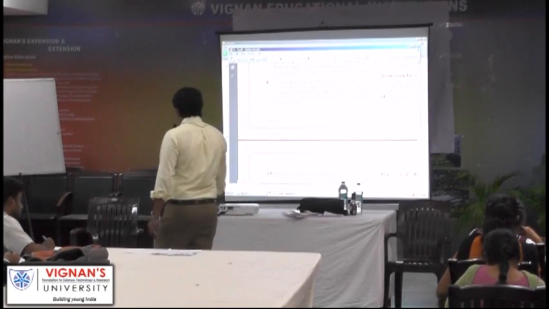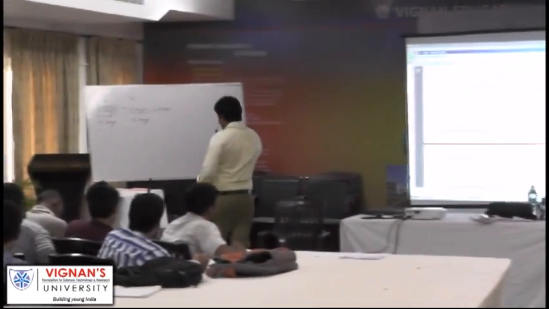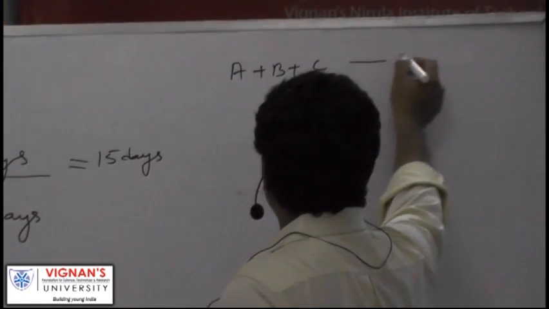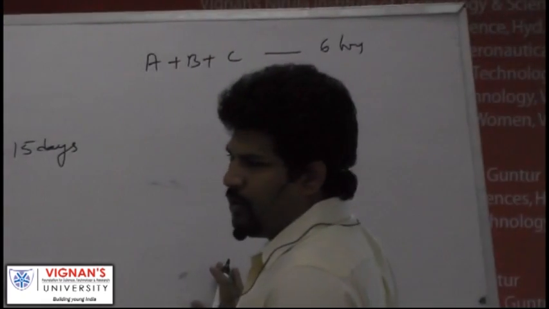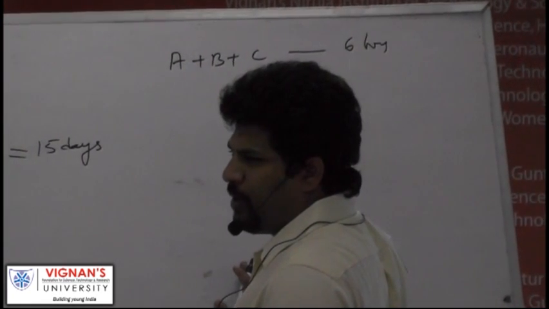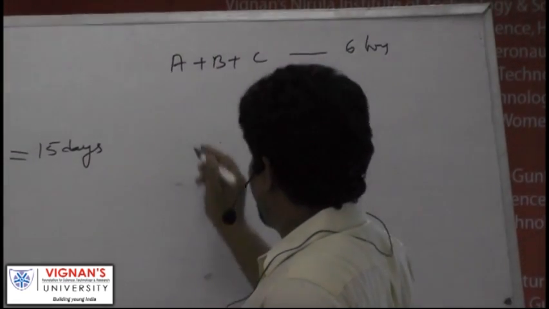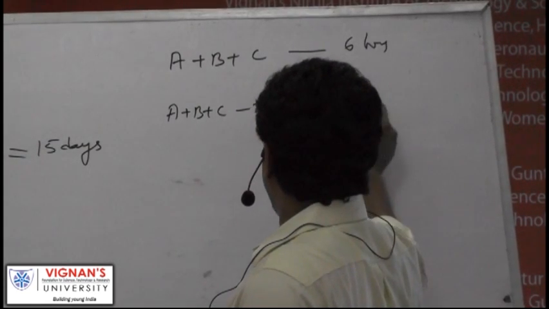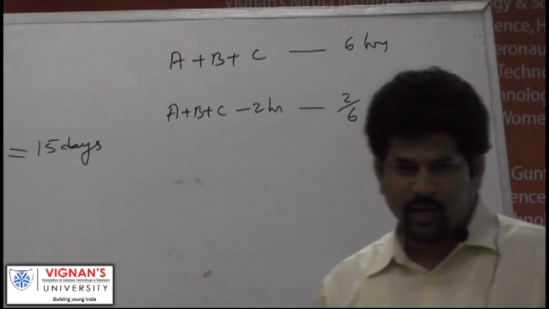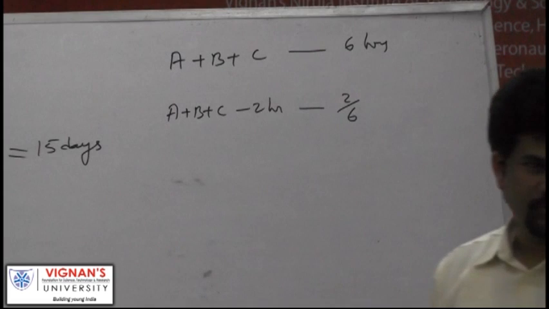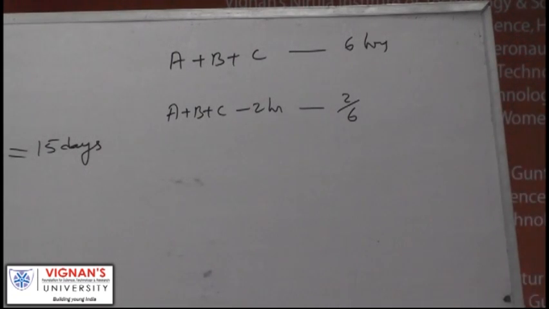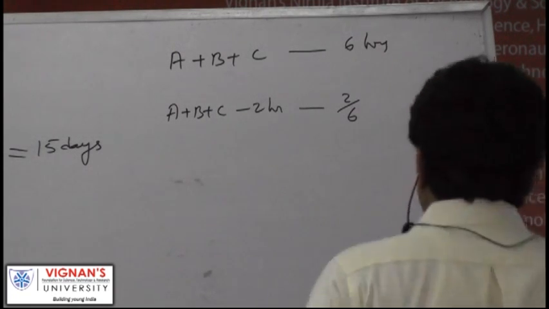See, A plus B plus C can fill a cistern in what time? 6 hours. Now A plus B plus C are open for how many hours? 2 hours. So A plus B plus C for 2 hours can fill 2/6. Am I right? In 1 hour they fill 1/6 of the tank. In 2 hours they fill 2/6 of the tank. 2/6 is how much? 1/3.